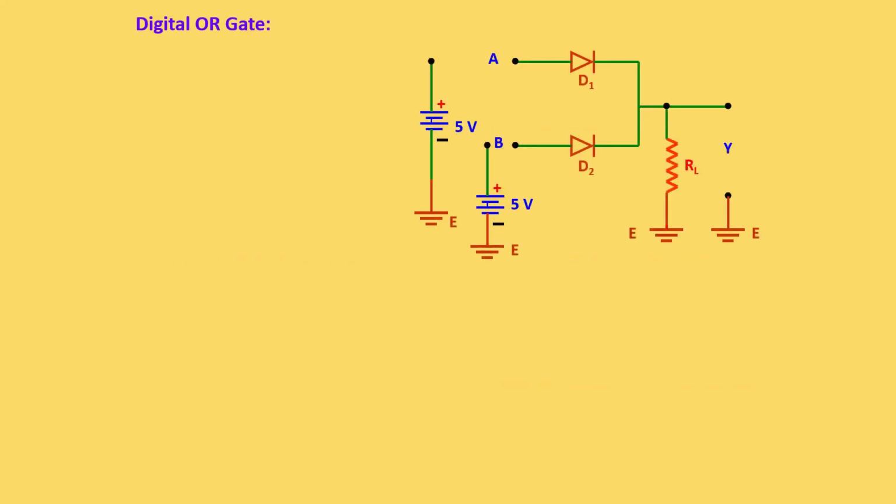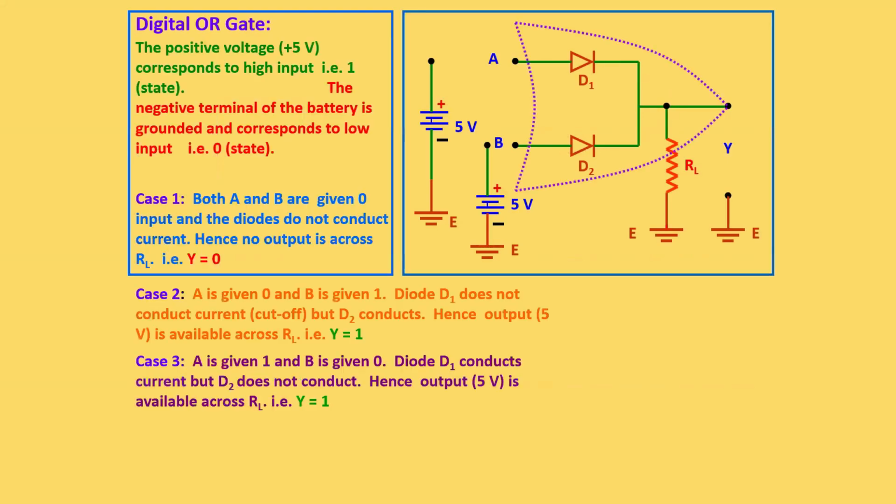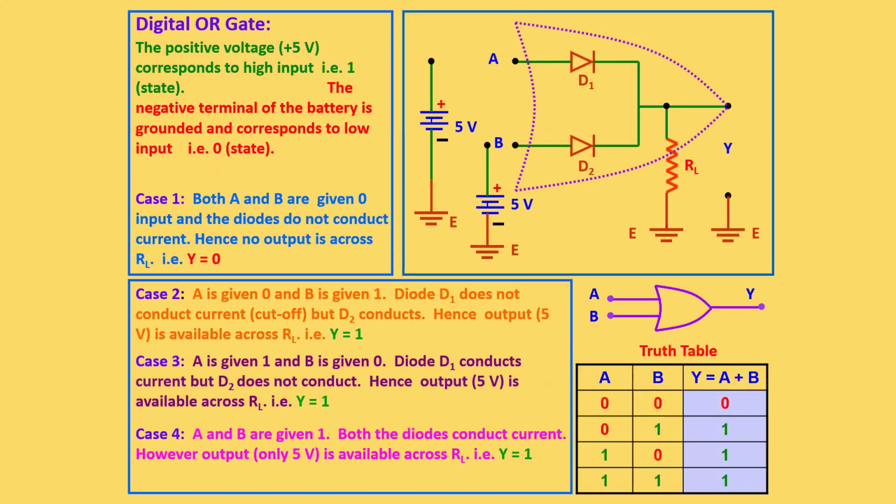Now, here OR gate. This is the diagram of an OR gate using discrete components, whereas we can write the symbol of the OR gate like this, and the output from the OR gate is A plus B. So if any one of the inputs is present, that will be the output.